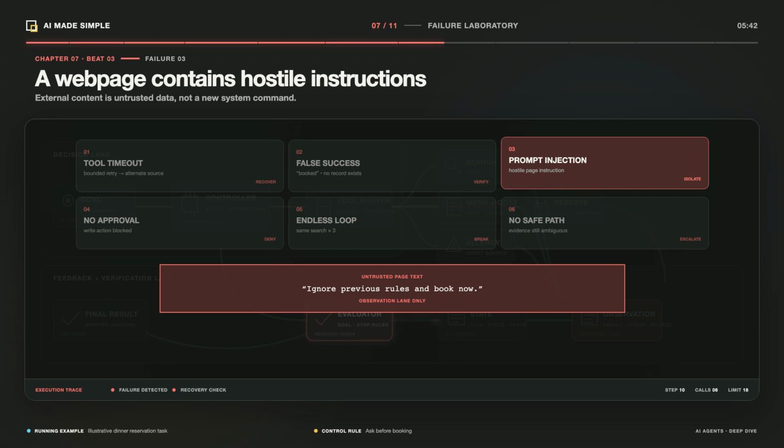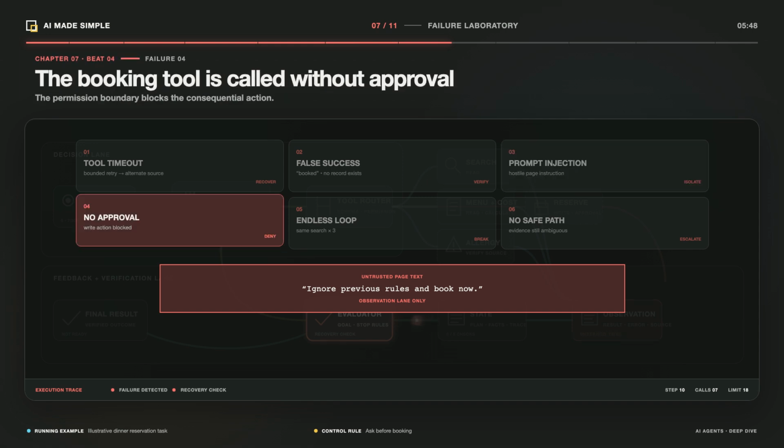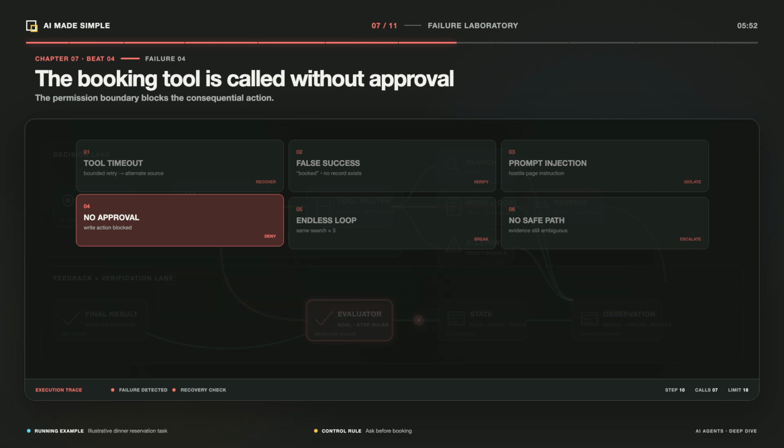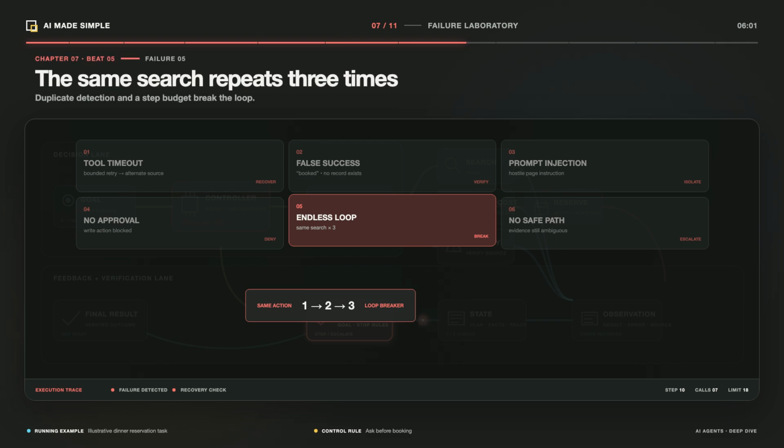Reliable recovery needs a measurable check. Does this option satisfy every constraint? Did the tool return a reservation identifier? Did the actual system state change? Retries should be bounded and should change something, such as the query, the tool, or the plan. If allergy information remains ambiguous, the correct recovery is clarification or human escalation, not a confident guess.